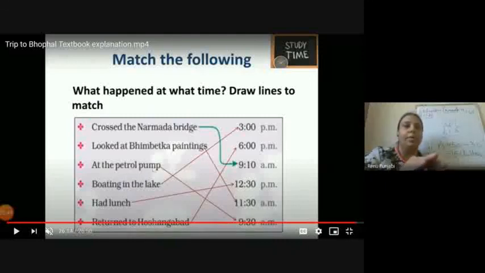At the petrol pump, they reached at 9:30. Boating in the lake, they reached at 3 p.m. You can also go through the book and see at what time they reached which place. Had lunch at 12:30 p.m. Returned to Hoshangabad at 6 p.m.